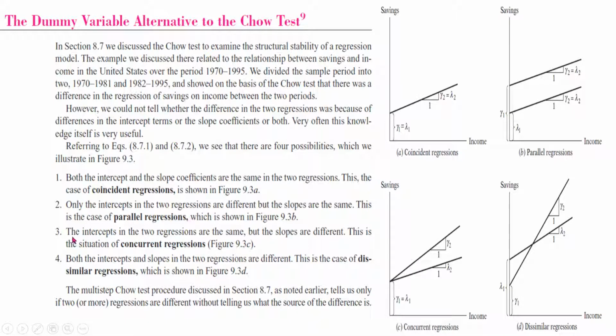And the third one is where the intercepts are the same but the slopes are different. So now you can see that the point where the two curves touch the y-axis, which is the intercept, is the same, but the slopes are different.